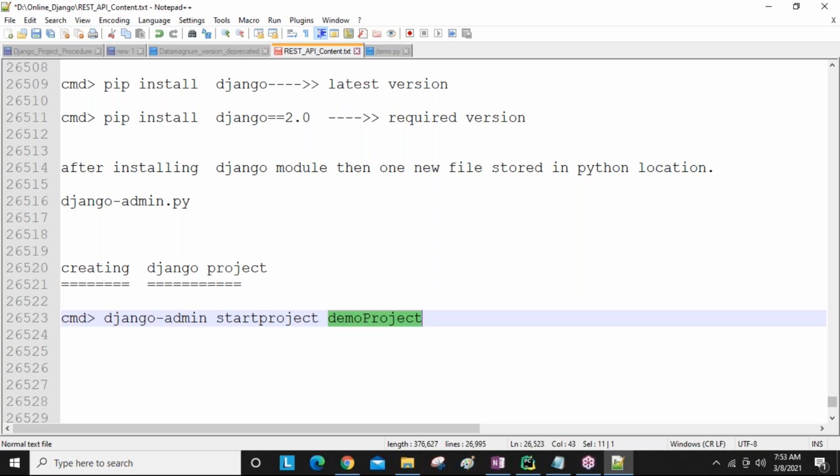Whatever you want, you can use it. Only this part you are going to change depending on your requirement.